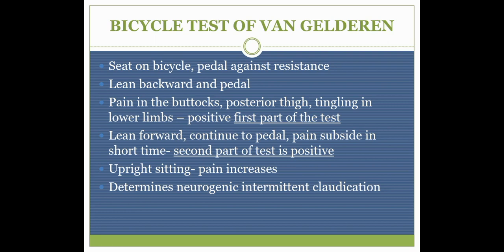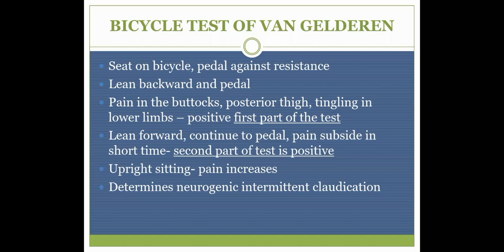That is considered a positive second part of the test. So after reproduction of the symptoms, you ask the patient to forward bend, to do the flexion movement of the spine, and if the pain is reduced and going away, it is considered a positive second part of the test.